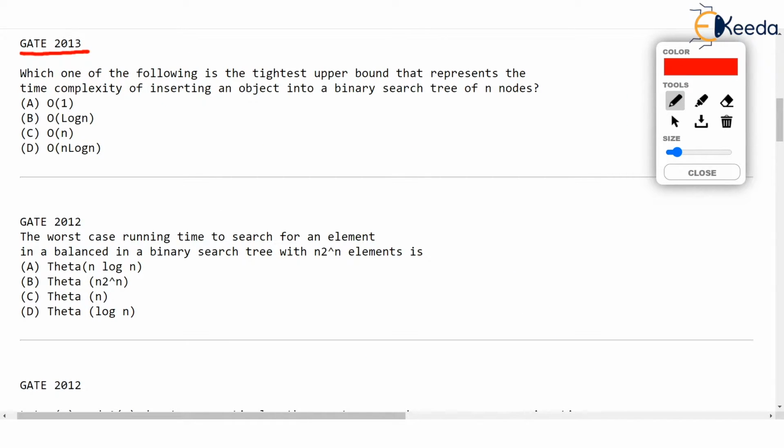The question is, which one of the following is the tightest upper bound? Check that upper bound is given. Tightest upper bound that represents time complexity of inserting an object, that is value, into a binary search tree of n nodes. Basically, they are asking how much time will be needed to insert one value in a binary search tree, and that binary search tree is already containing n nodes, and they are asking upper bound. By upper bound we mean largest time that will be needed or largest number of comparisons that will be needed.